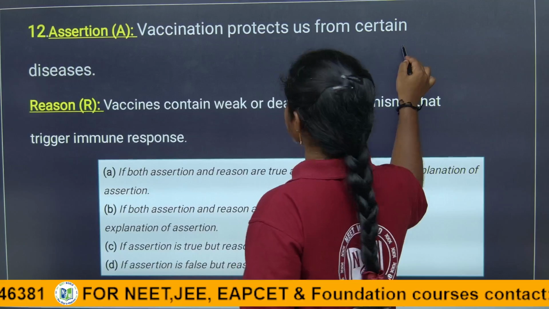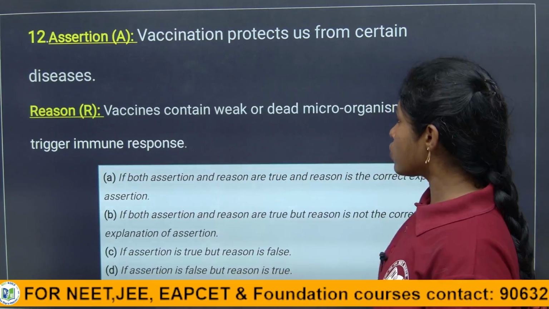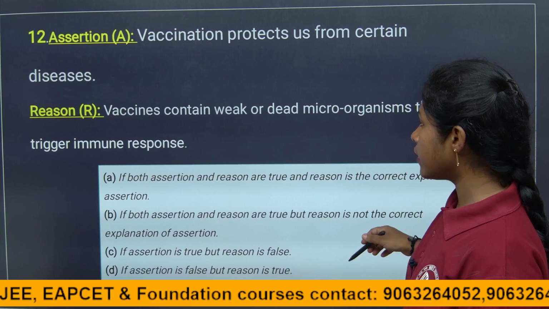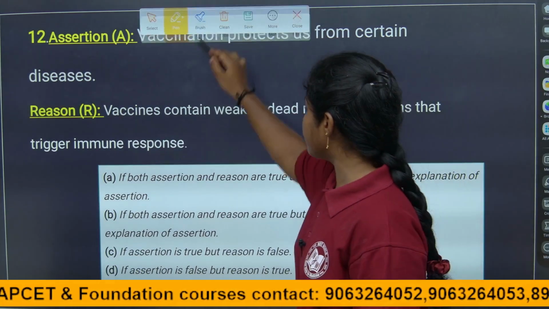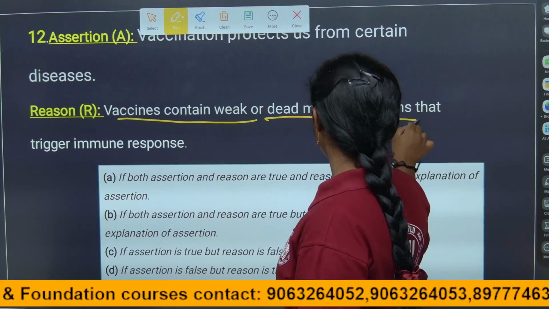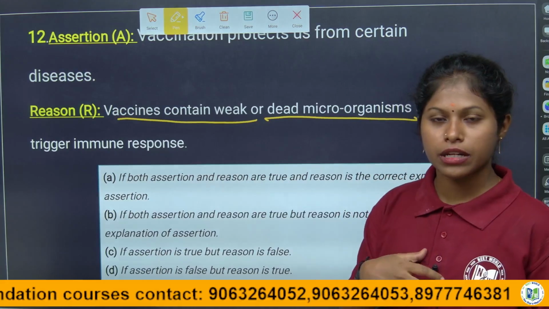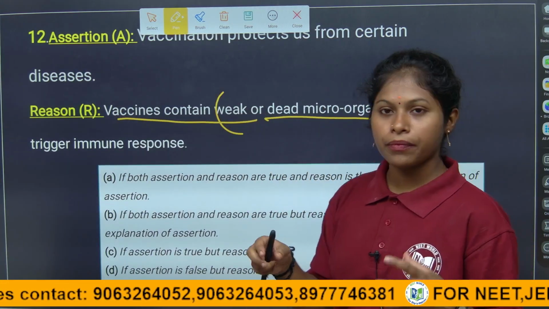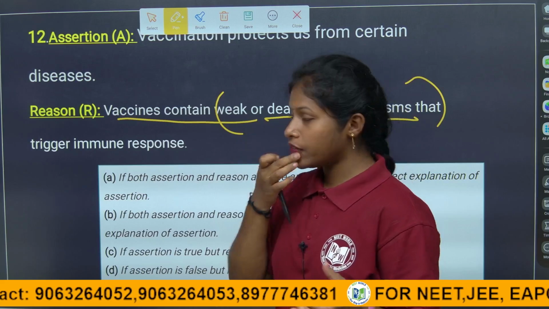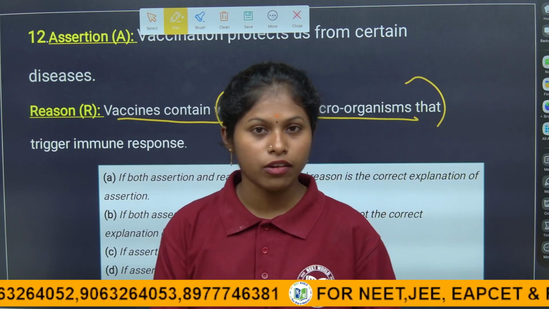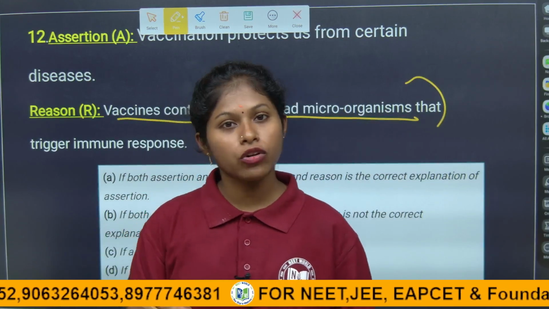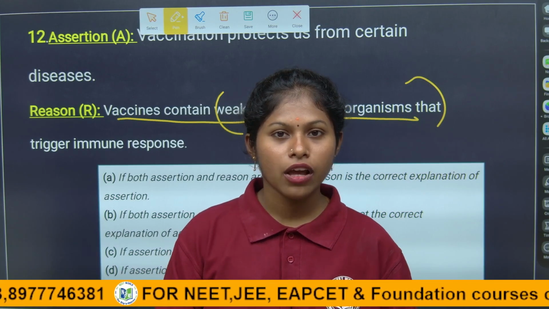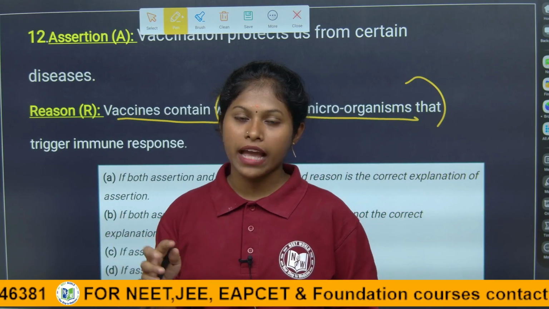Vaccination protects us from certain diseases, of course true. So how is it protecting? Here the vaccines contain weak or dead microorganisms that trigger our immune response. When the dead or weak content of the vaccine is injected into our body, we don't have any antibodies to fight against it, right? So our body prepares antibodies and attacks it.